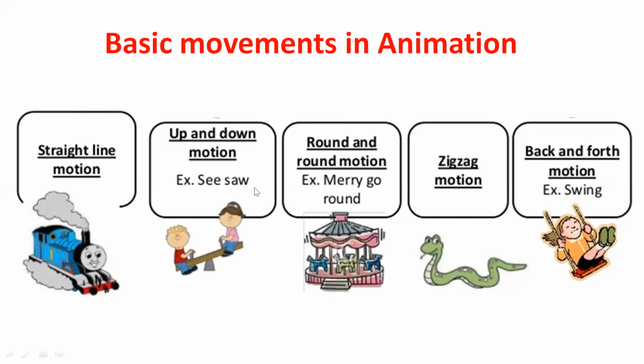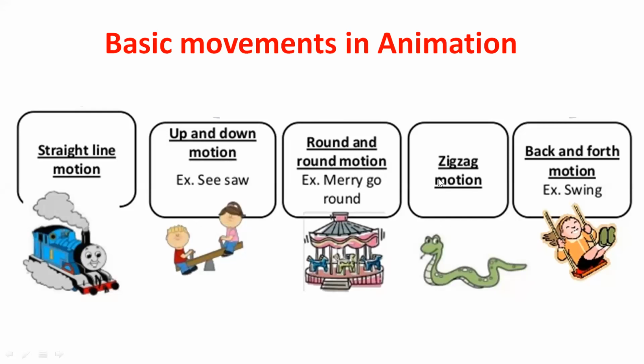The second one is up and down motion, which is like a seesaw. Suppose your ball moves up and down. This is the second basic movement. The third one is round and round motion, like the merry-go-round.